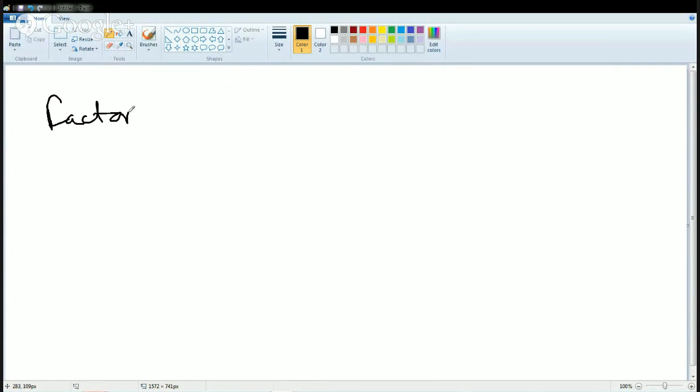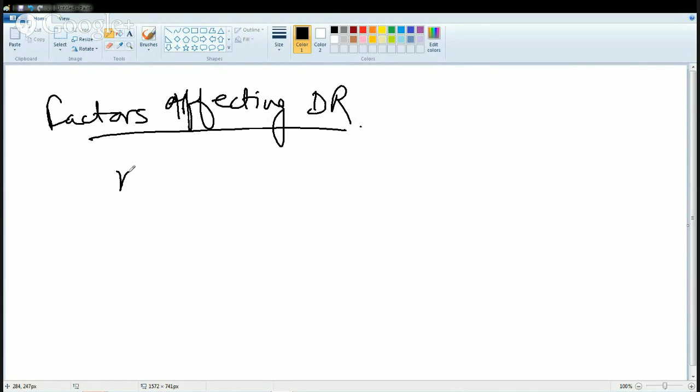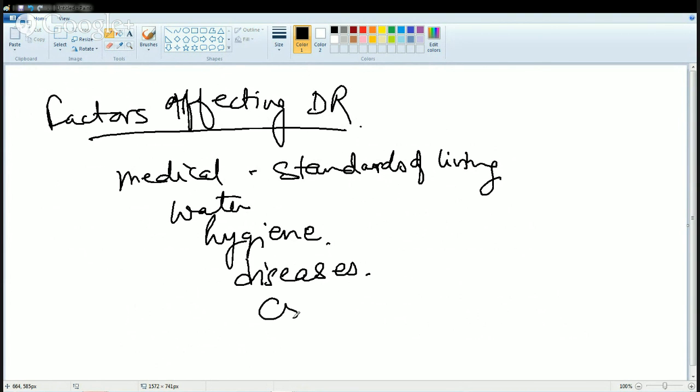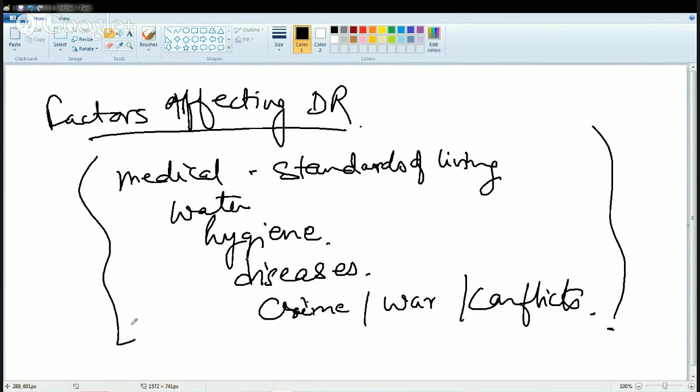Now, what are the factors affecting death rate? So how can you control death rate? You have medical factors, you have the standards of living, you have water, hygiene, then you have diseases, crime, war, conflicts. These all again affect the level of death rate in any region.